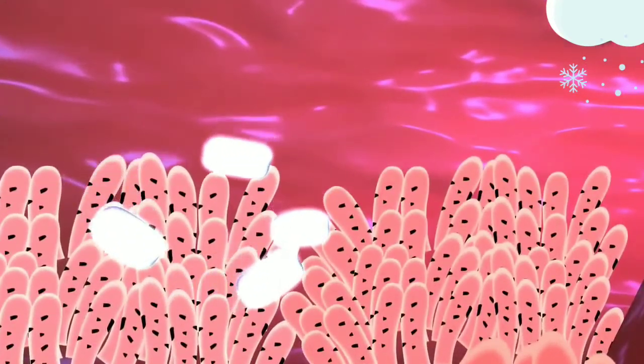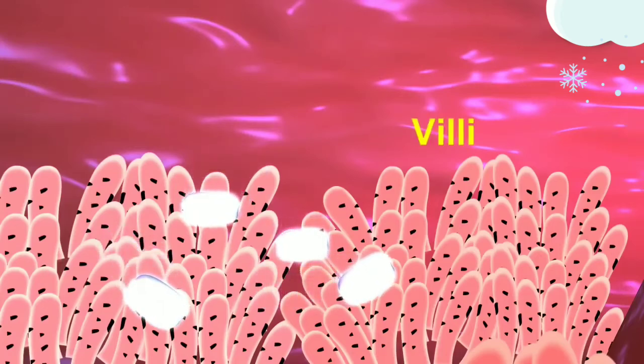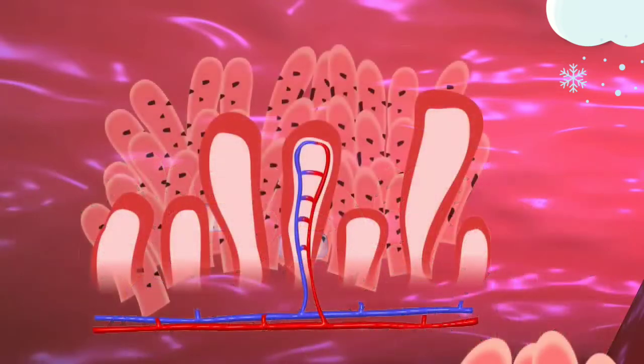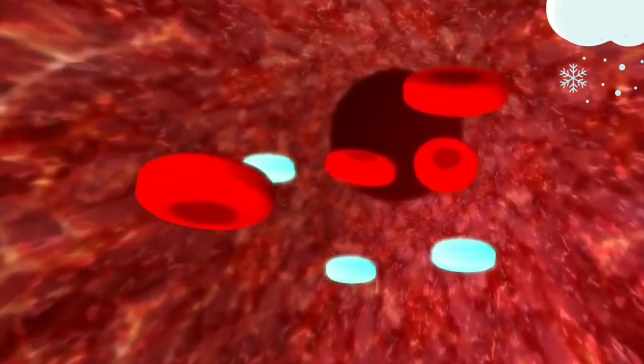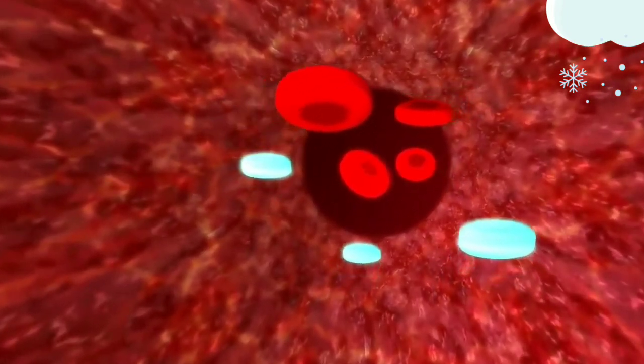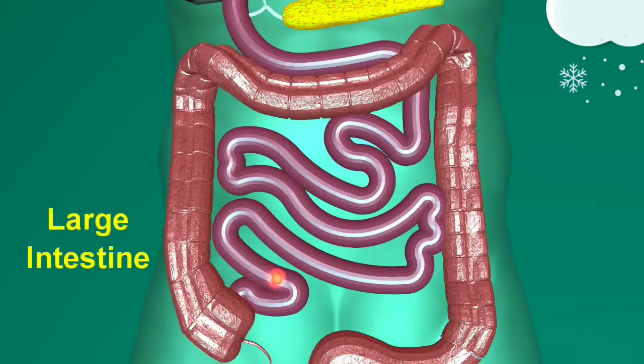These are the villi. Villi are richly supplied with blood vessels, and the blood vessels contain blood. These are the red blood cells. Inside the blood, that food gets absorbed. The remaining part of the food enters the large intestine.